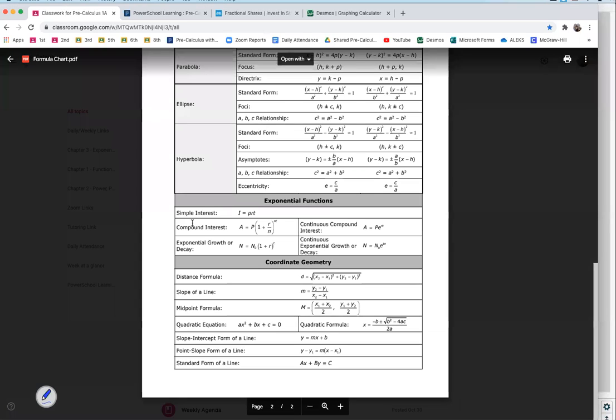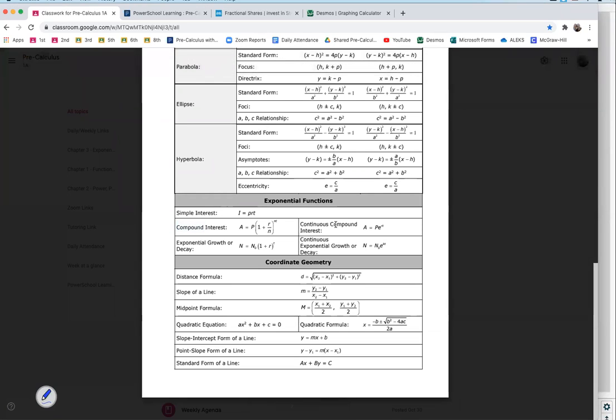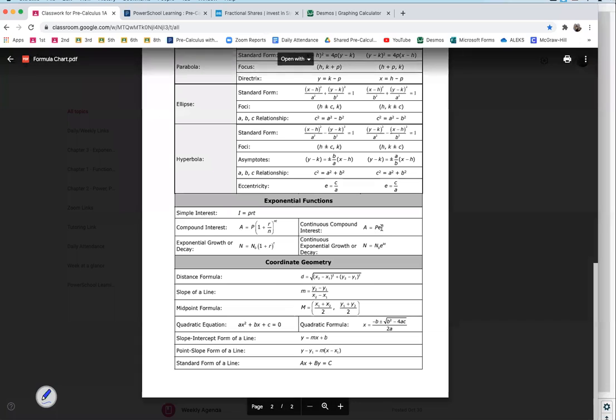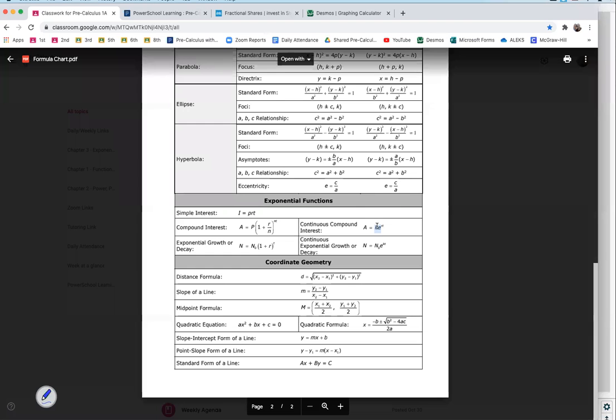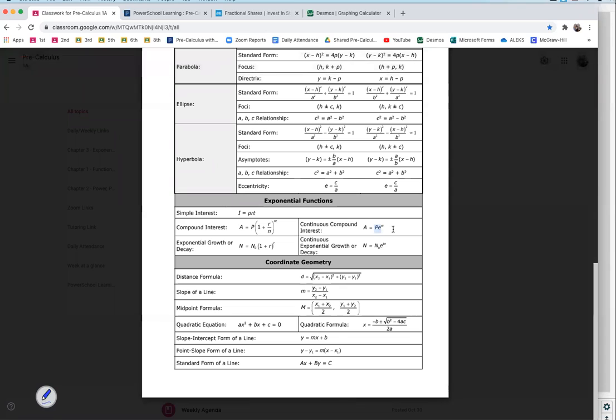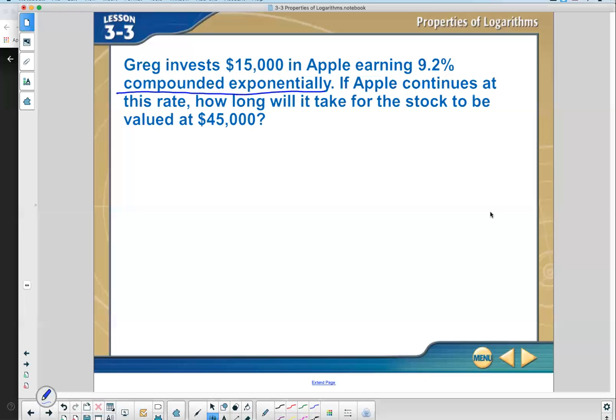When I look at my formulas, they both say compound. But that exponentially tells you which one to use. Does that mean use the formula on the left or the formula on the right? It does depend on what it says. So the key word is exponentially. What letter does exponentially start with? E. That's what that E right there stands for. So this is telling us to use the formula A PERT.